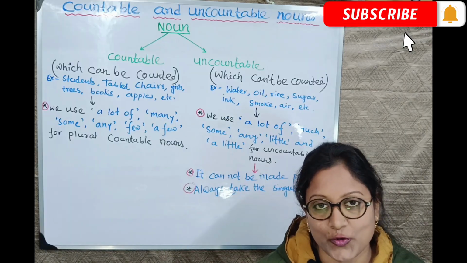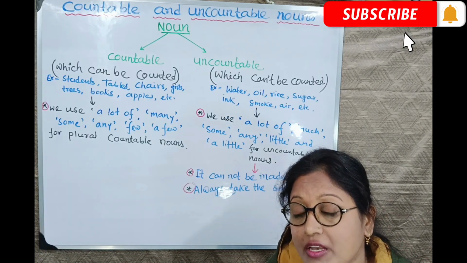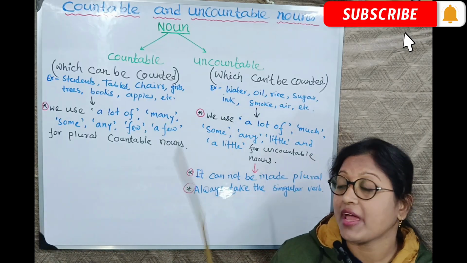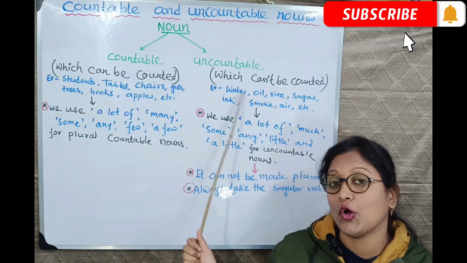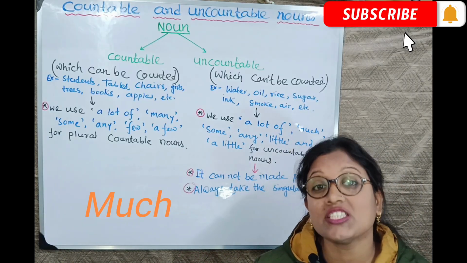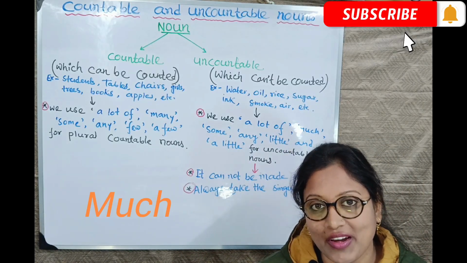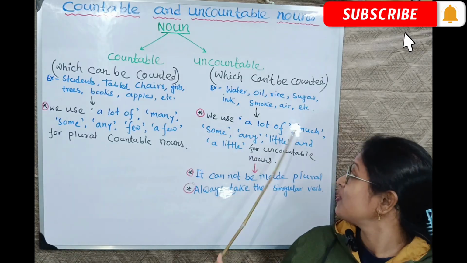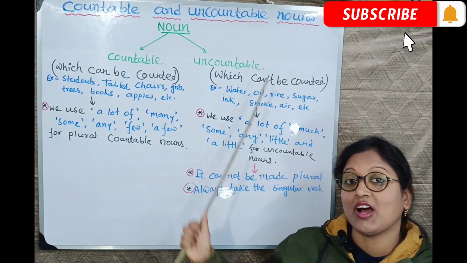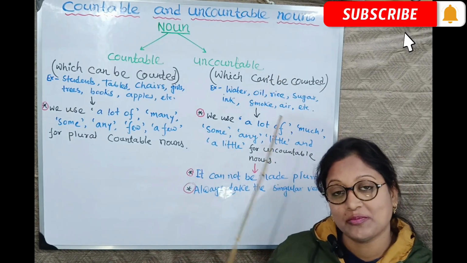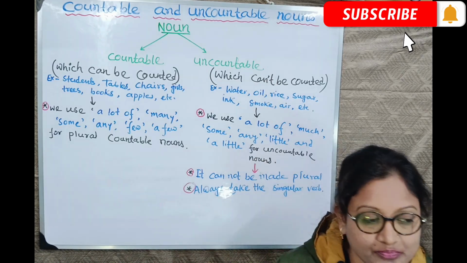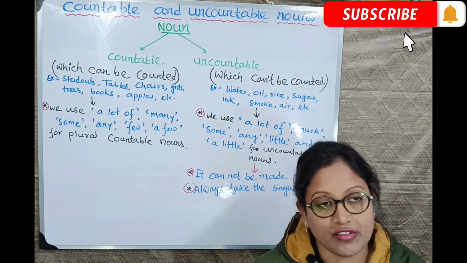In uncountable also, what will be negative and interrogative? In negative and interrogative, a lot of will be much for uncountable nouns. Clear? Let me give you an example.